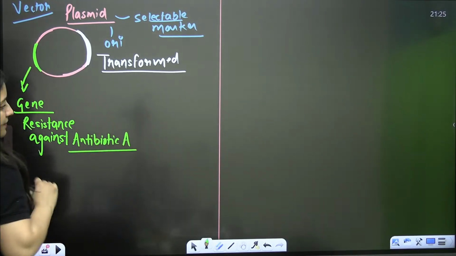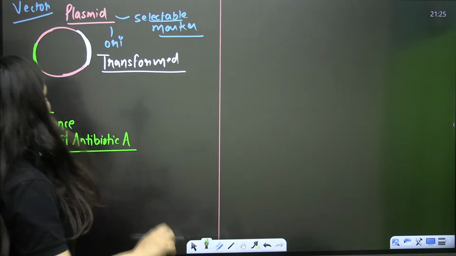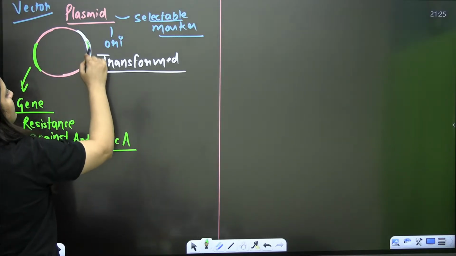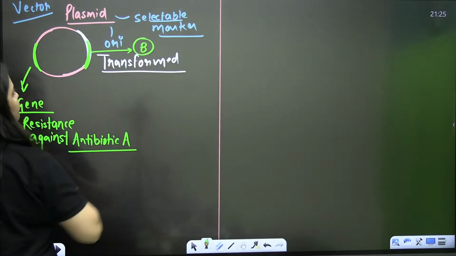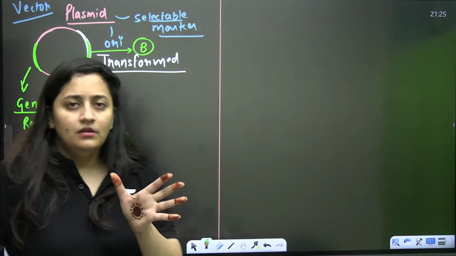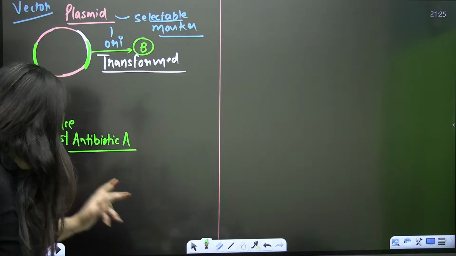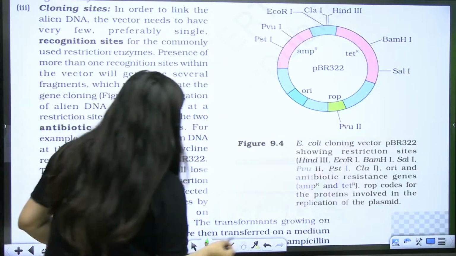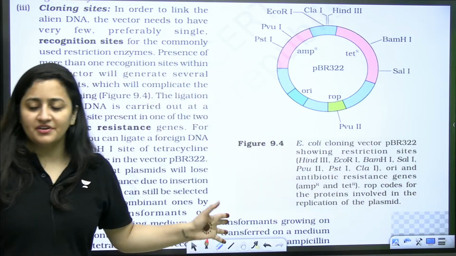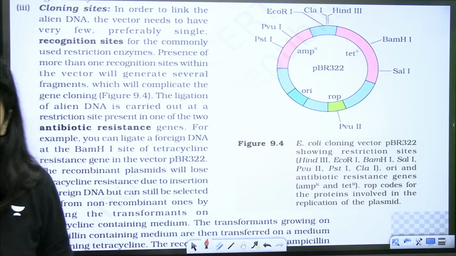Antibiotic A. Just imagine. And this plasmid is also having another gene which can provide it resistance against antibiotic B, right? I'm giving you a few examples. So before proceeding, I'll explain you the cloning sites and then I will come to this example, right? After completing it, you will understand this part in a better way.